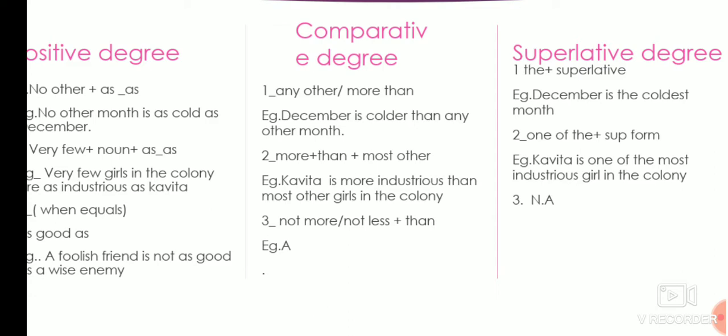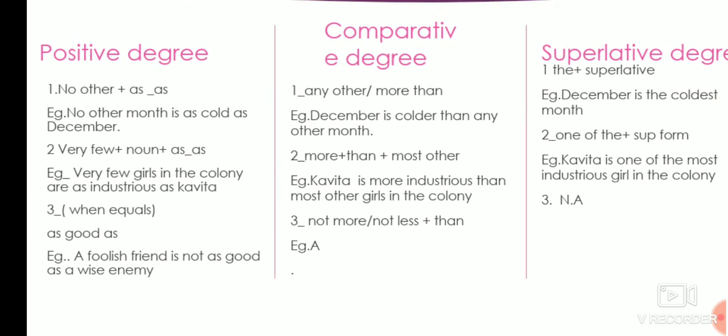December is the coldest month, nothing else. In positive degree: no other month is as cold as December. So if you see a sentence starting with "no other" like this, and "as", remember, it can be said beginning with "December is", so you can start in both ways. Now December is used in comparative degree also, superlative degree also. So anyone you can write.